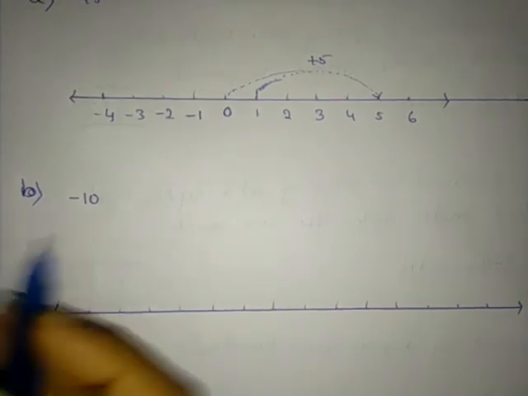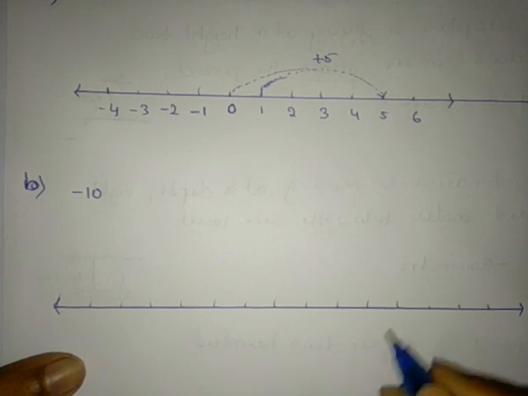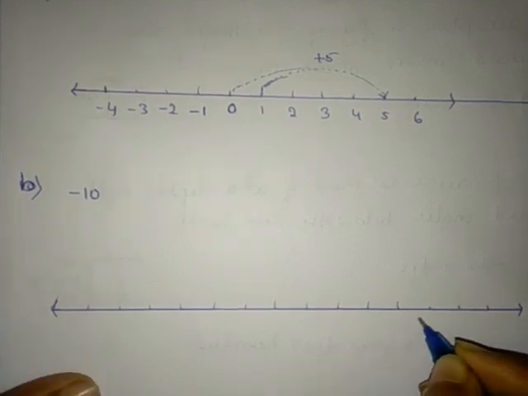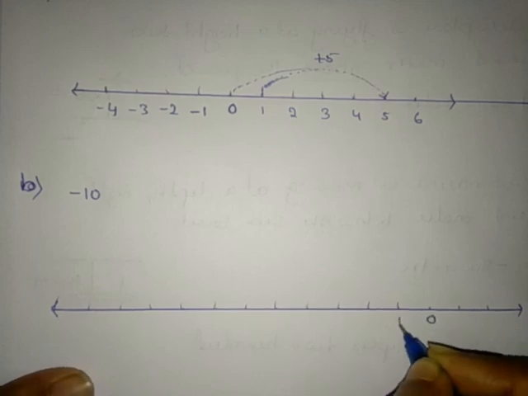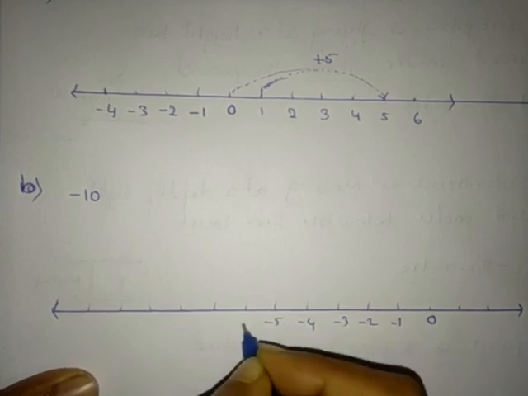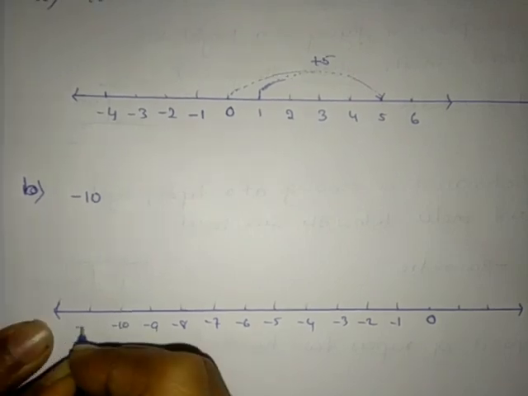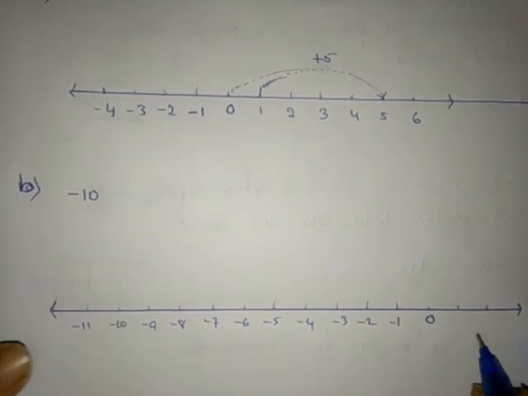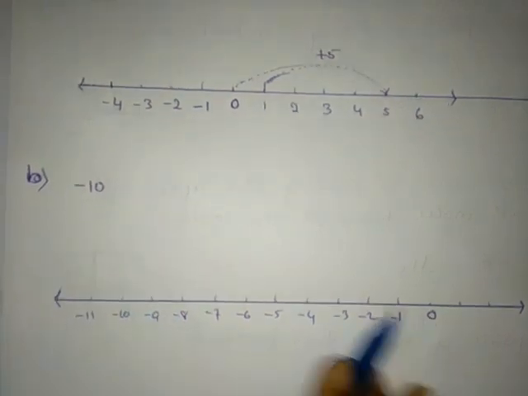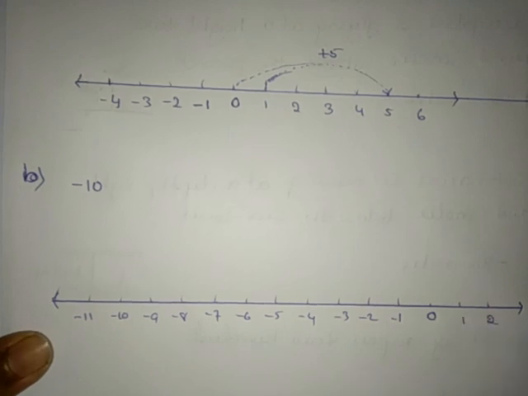We can also take more points. There is no problem. We can also mark more points. So we'll start from here so that we can get more points. 0, this is minus 1, minus 2, minus 3, 4, 5, 6, 7, 8, 9, 10 and this is 11, right? Don't bother about the right side because they have asked us to mark minus 10, right? So we'll concentrate only on the minus side.